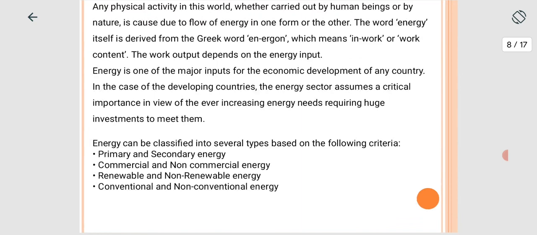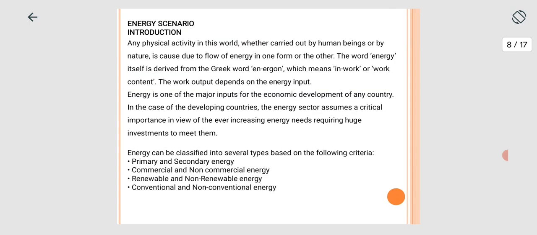Energy can be classified into several types based on the following criteria. First is primary and secondary energy. Second is commercial and non-commercial energy. Third is renewable and non-renewable energy. Fourth is conventional and non-conventional energy.